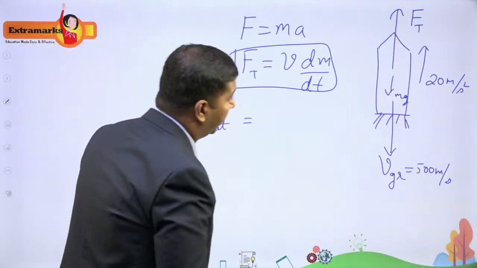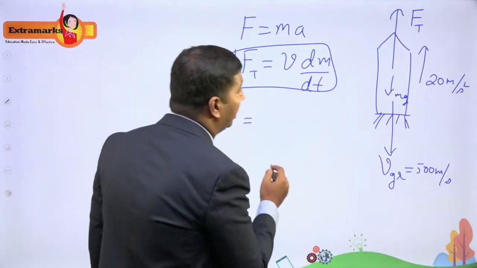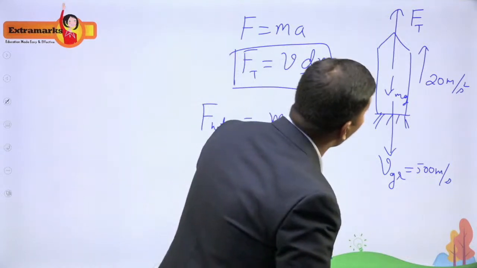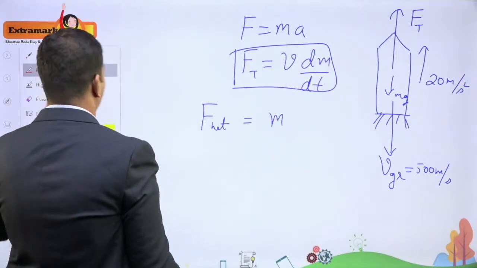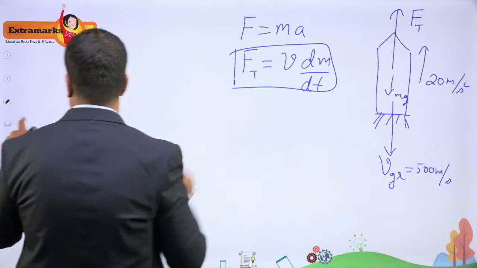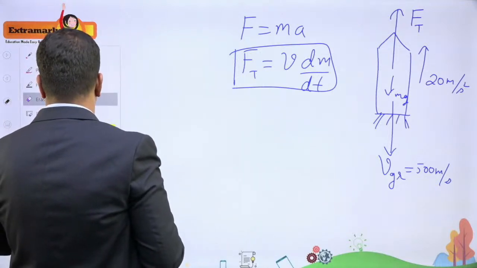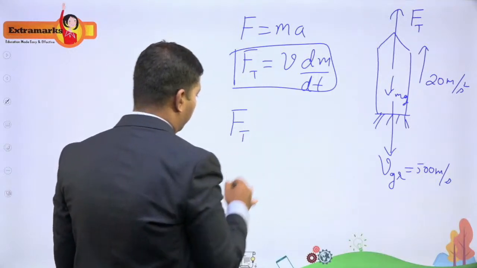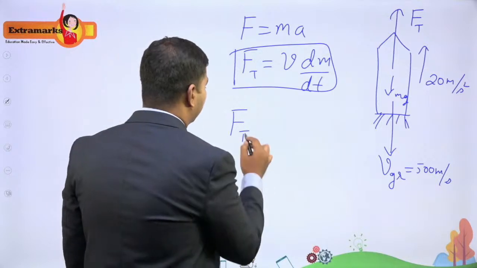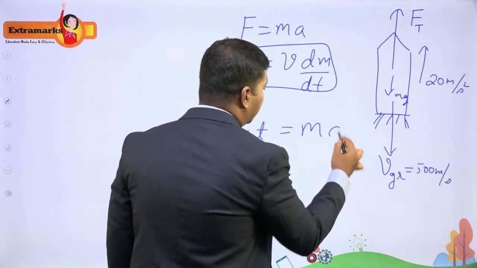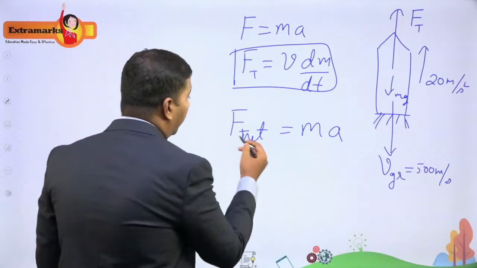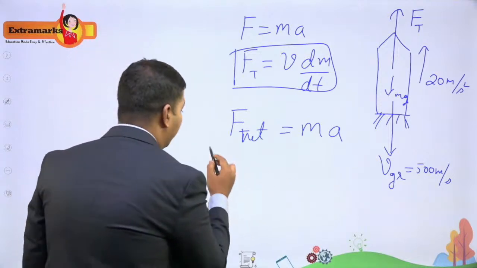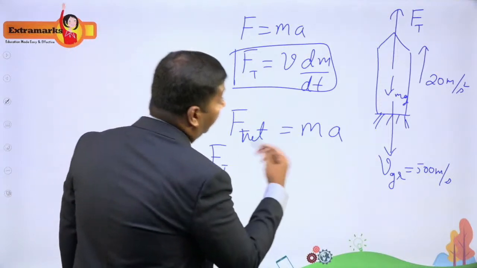So I need to take F net, let me take it as M into a. Now the forces acting are the thrust force, acting upwards. F net is equal to MA. At that moment, the mass of the rocket is 1000. Now what is the net force? Thrust force is acting upwards and gravitational force is acting downwards. So let me write that, it is easy. So Ft minus mg.